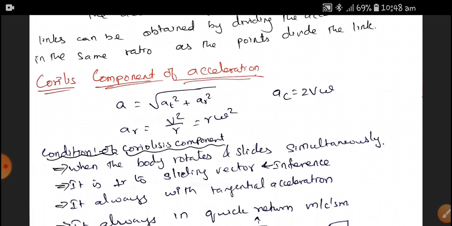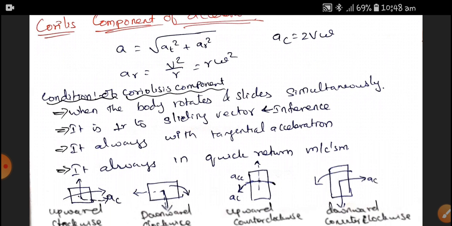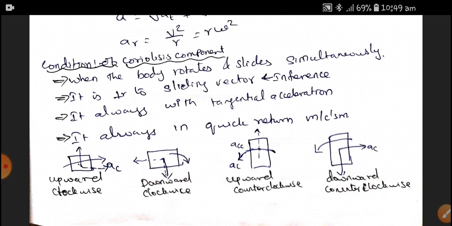With the conditions below and an example, we can easily understand the Coriolis component of acceleration. The condition is when the body rotates and slides simultaneously. Wherever the Coriolis component of acceleration is happening, that body is supposed to rotate as well as slide.